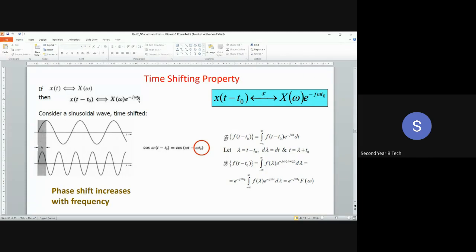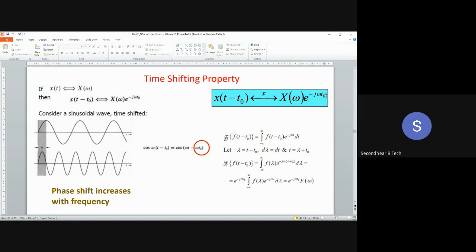This term will change the phase shift in the frequency domain. So it is not going to change the amplitude or the magnitude response of the signal in the frequency domain. But because of this term, it will change the phase shift, and this phase shift will increase with the frequency. So the addition of this term, e raised to power minus j omega t naught, means that this amount of phase shift will get added.